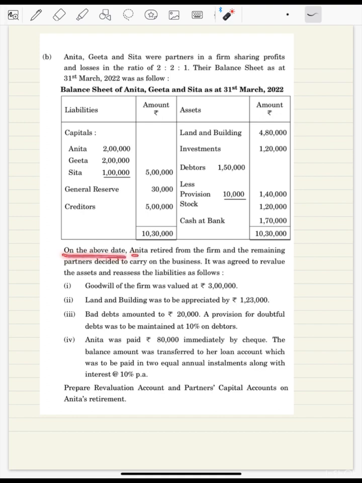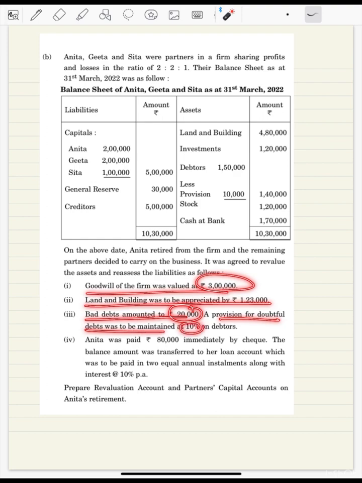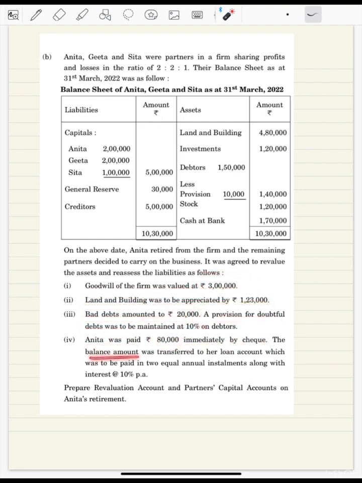On the above date, Anita retired from the firm and the remaining partners decided to carry on the business. It was agreed to revalue the assets and reassess the liabilities as follows. Goodwill is given, land and building appreciate, bad debts of 20,000, provision for doubtful debt to be maintained at 10%. Anita is to be paid 80,000 immediately by cheque and the balance to be transferred to her loan account, which was to be paid in 2 annual installments along with 10% interest.